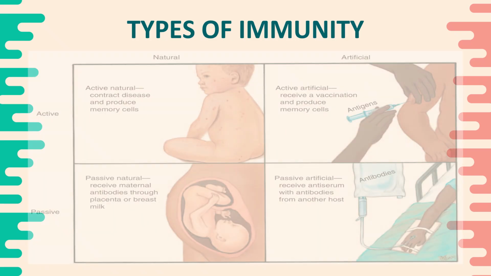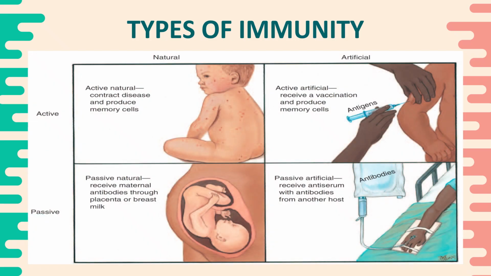And lastly, another form of passive immunity can be gained from the passive receipt of antiserum with antibodies from another host, such as in immunoglobulin transfusions. Now, note in this picture that it's further classified as whether it's natural or artificial. So, artificial means include your vaccination and your transfusion, whereas your natural means involve mainly exposure to pathogens or transfer of antibodies.